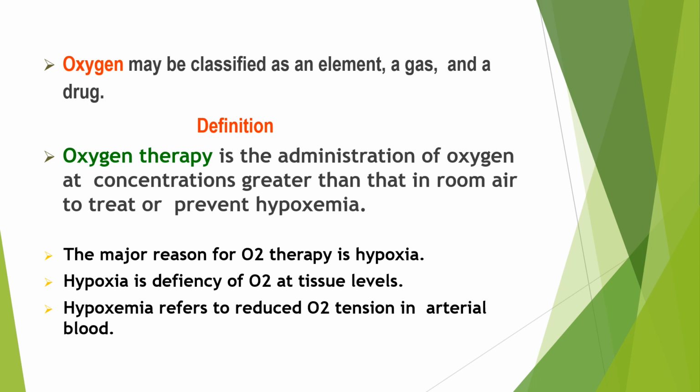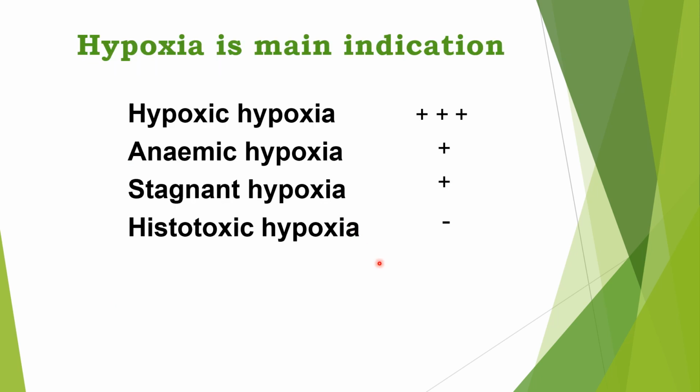So it is the administration of oxygen at concentrations greater than that in room air to treat or prevent hypoxemia. The major reason for oxygen therapy is hypoxia. Hypoxia is deficiency of oxygen at tissue level, and hypoxemia is reduced O2 tension in the arterial blood. So these two words, the differences you remember. So hypoxia is the main indication for oxygen therapy.